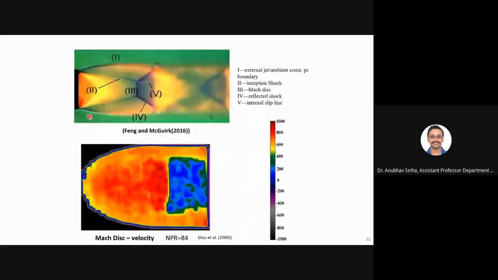Let me show some more images. You see these are the various flow features that I will again not discuss. First, let us finish normal and oblique shocks. But the interesting point is, you see, after this normal shock, the velocity here is around 600 or 800 meters per second. This is for a very high pressure jet. Now the velocity suddenly drops to, let us say, 200 or something. So there are very interesting features that we will look into.